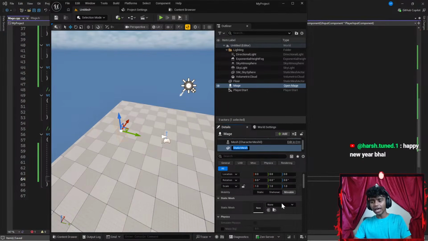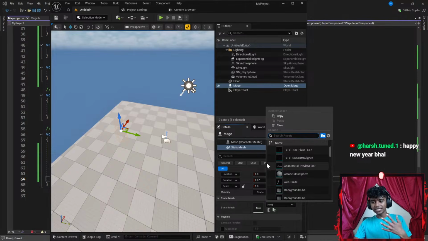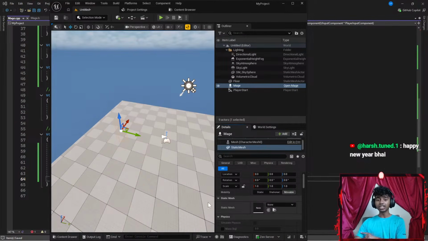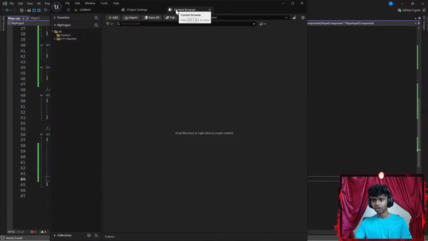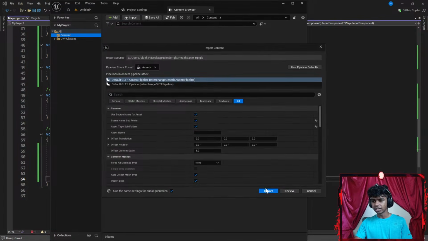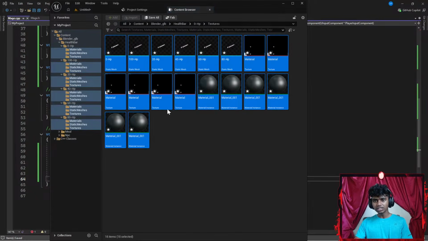Now I'm going to set an object for my static mesh, but since this is a new project, I don't really have any objects inside my content drawer. So I'm going to go to my content browser, go to content, maybe decrease my chat up here, and then paste my Blender's GLB file. Is it called GLB? There we go. It's called GLB.